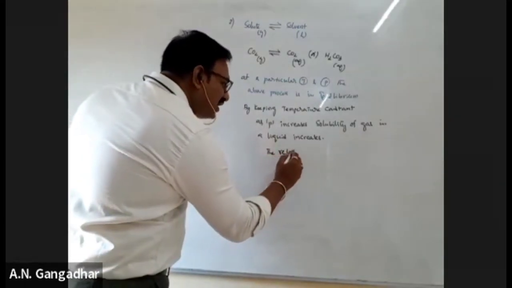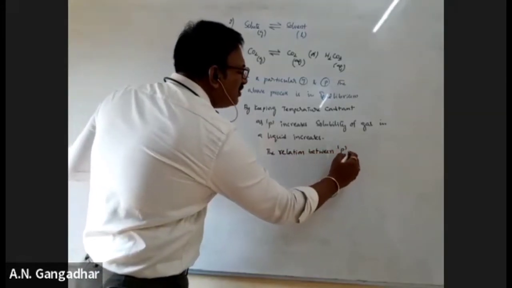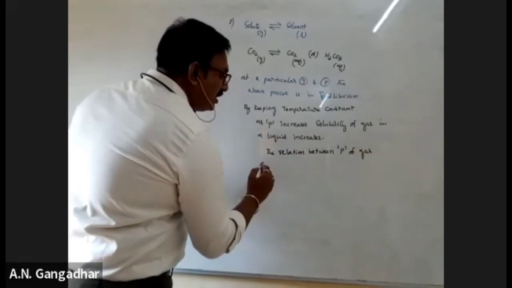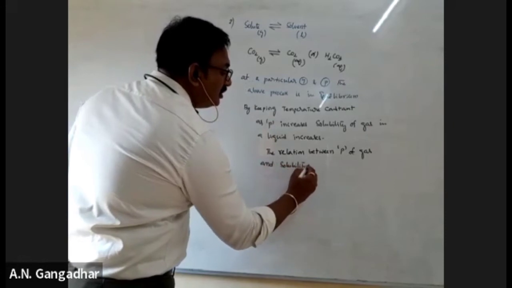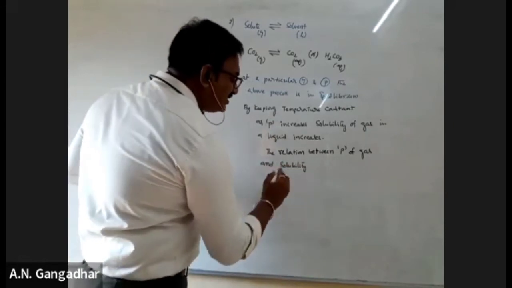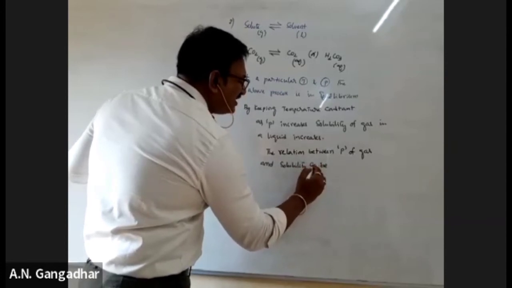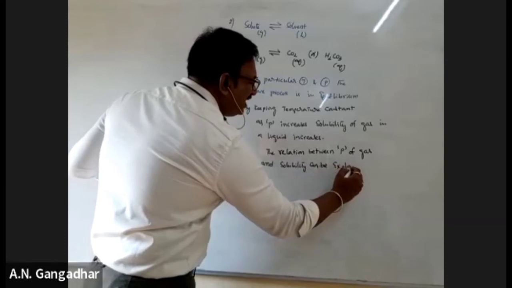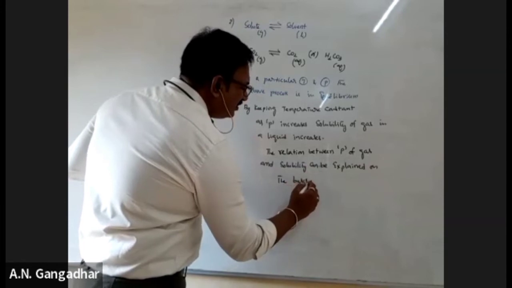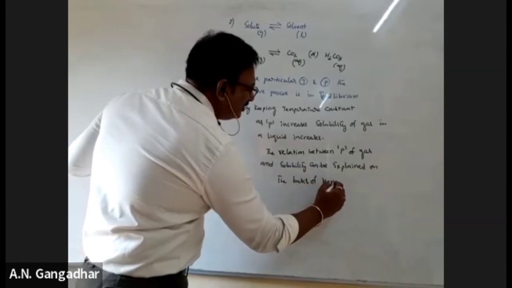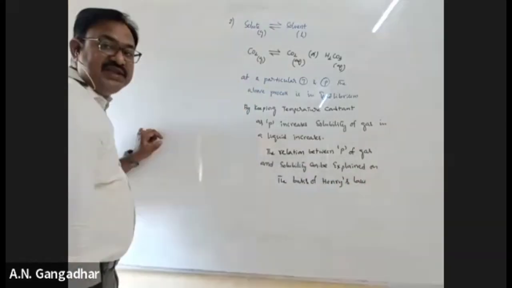And one more important point. Remember carefully, the relation between pressure of gas and solubility can be explained on the basis of Henry's law. Right?